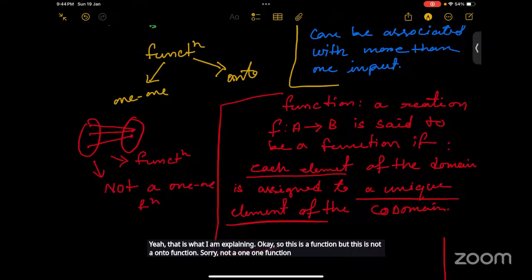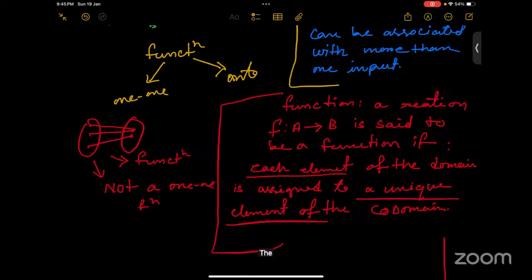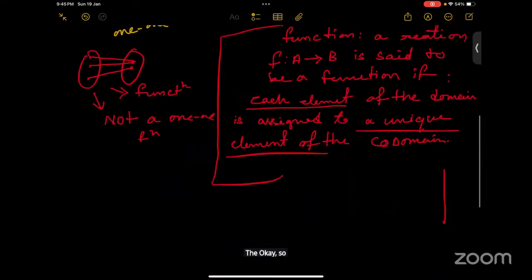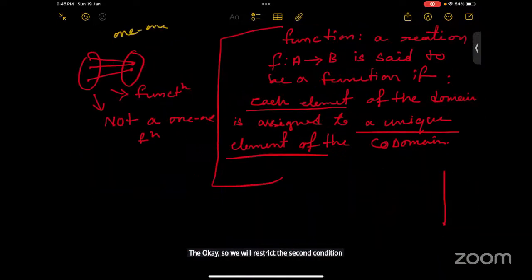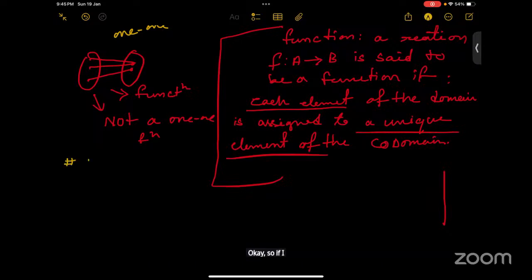So if you want to define a one-one function, that means we will restrict the second condition. That means one image can have only one pre-image.